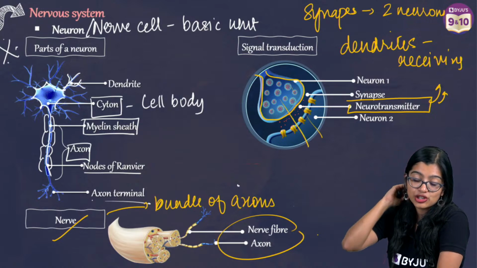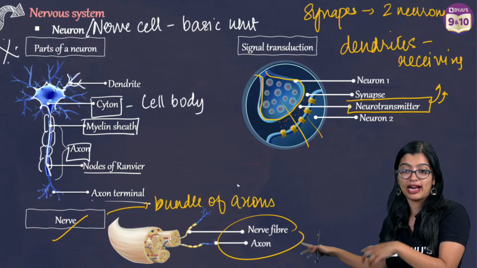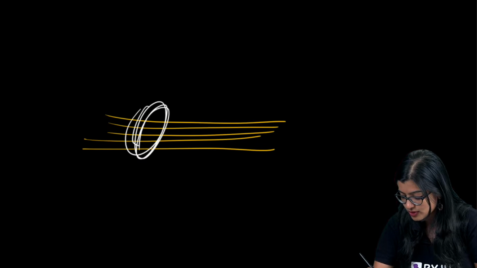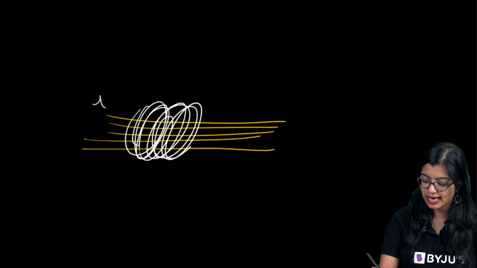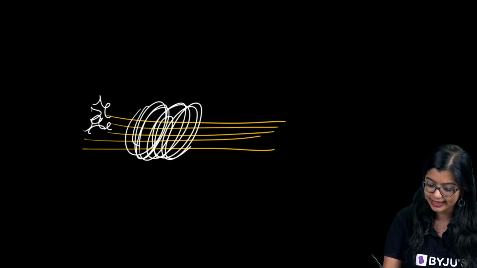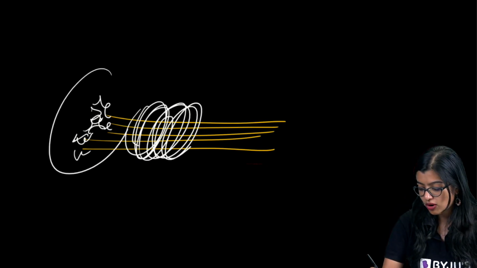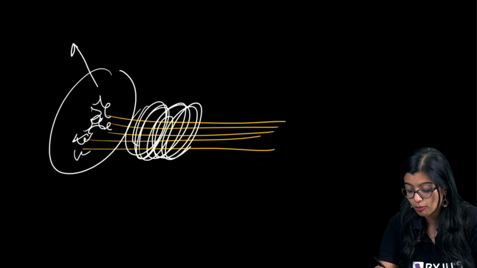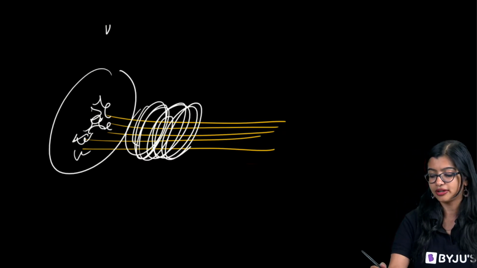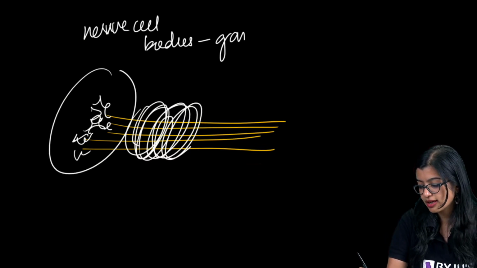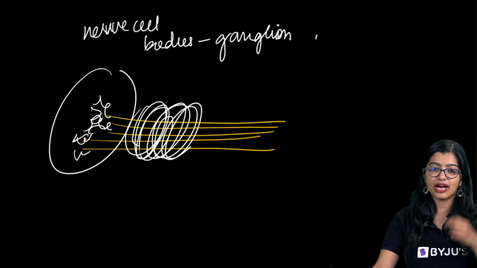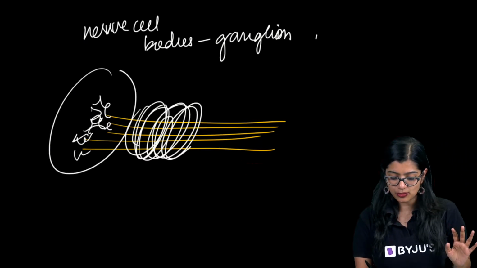Ma'am, what is ganglia region? See, when I told you about nerve, I told you that all the axons get bundled up together, and this together forms your nerve. So the yellow colored ones are the axons. Now imagine that on this side all your cytons, or cell bodies, are there. All these nerve cell bodies form the ganglion, or the plural, ganglia. Are we all clear with what we have just covered?